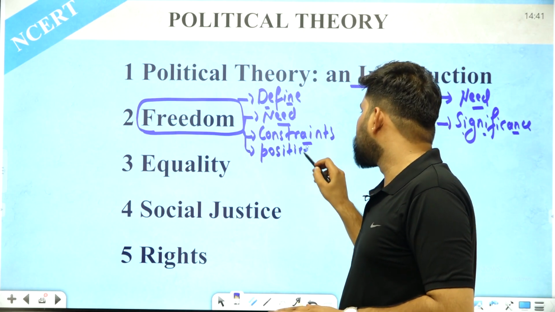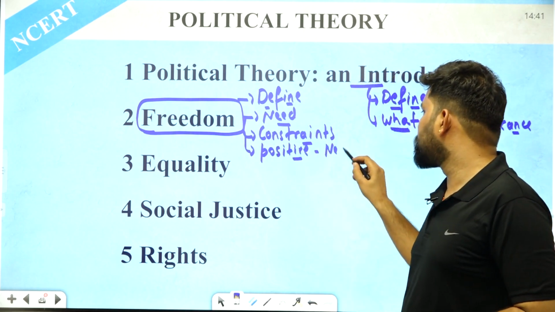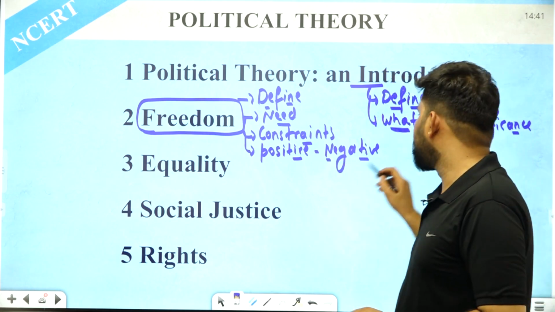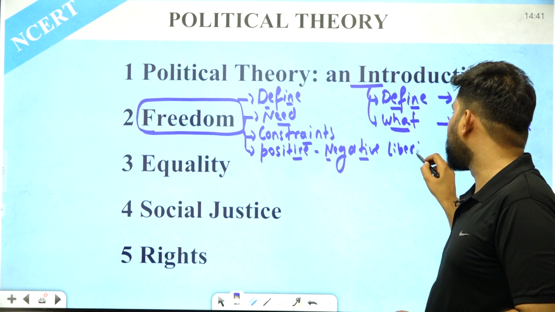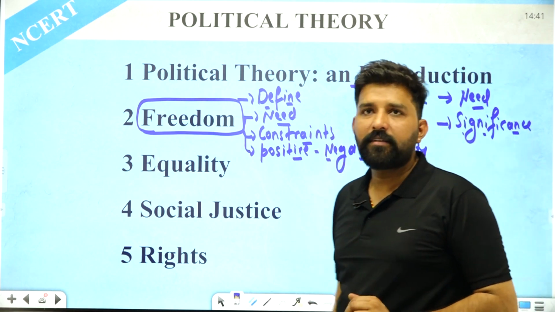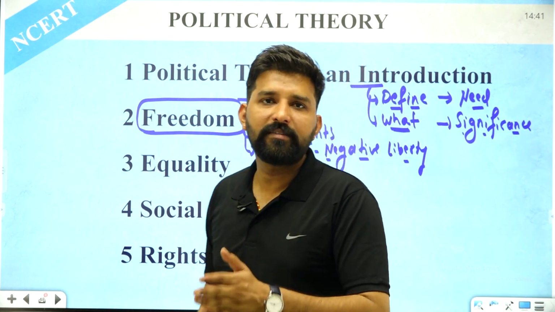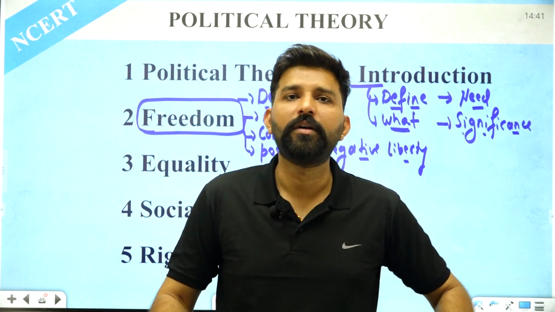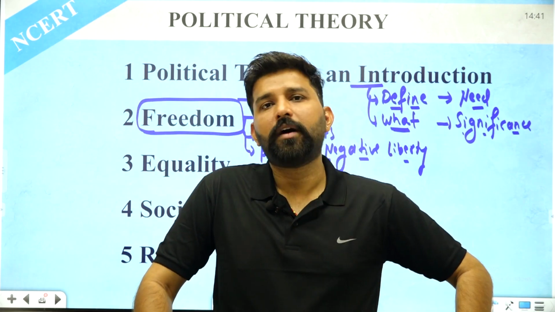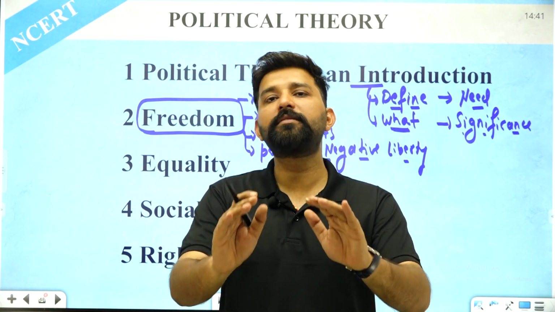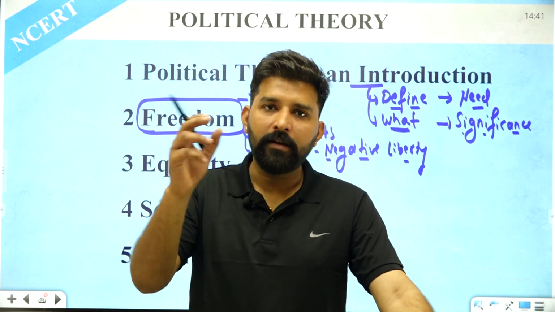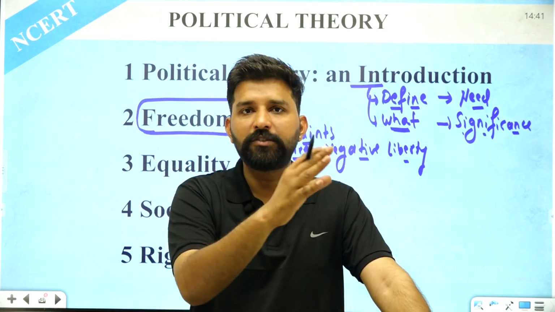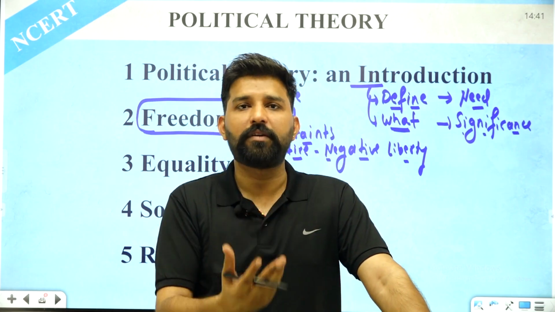There are two concepts, positive and negative liberty. These concepts were given by a famous political thinker, Isaiah Berlin. Berlin said that there is a positive liberty and a negative liberty. Positive and negative here doesn't connote that positive means merits and negative means demerits, or negative means bad and positive means good. No, it is not like that. Positive liberty simply means that there will be the presence of the state in the life of an individual. The state will provide facilities or opportunities to a person to develop himself or herself.